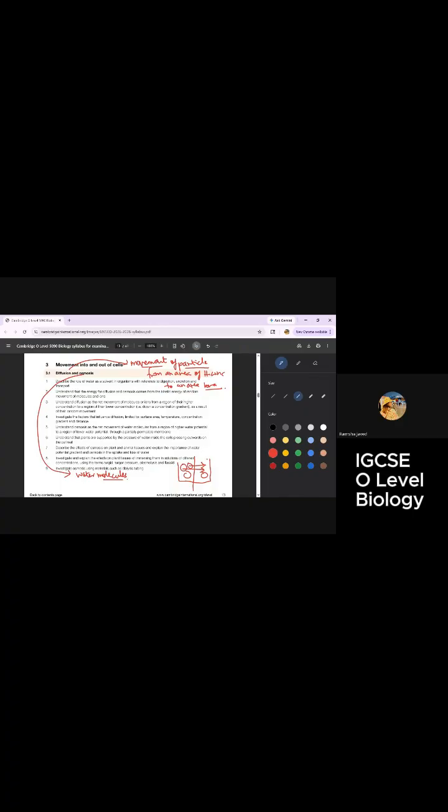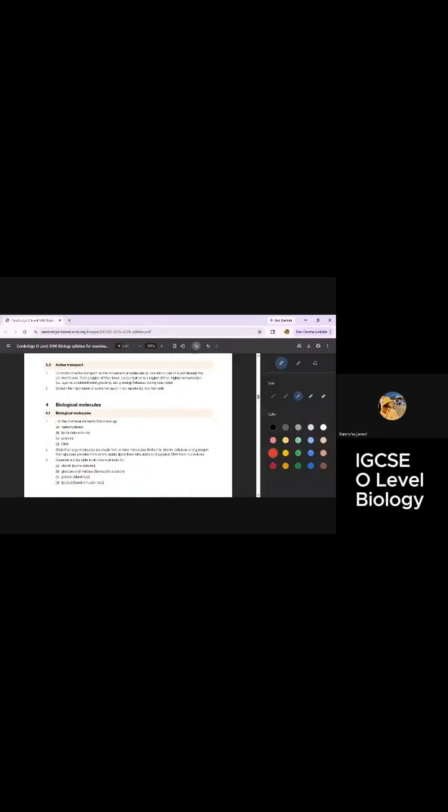Then we have another term, that is active transport. Now Aizan and Shalan, active transport is kind of opposite to diffusion. What does that mean? That it is a movement of particles, but from lower to higher. From an area of lower concentration to higher concentration, which means that it is against the concentration gradient. What does concentration gradient mean?